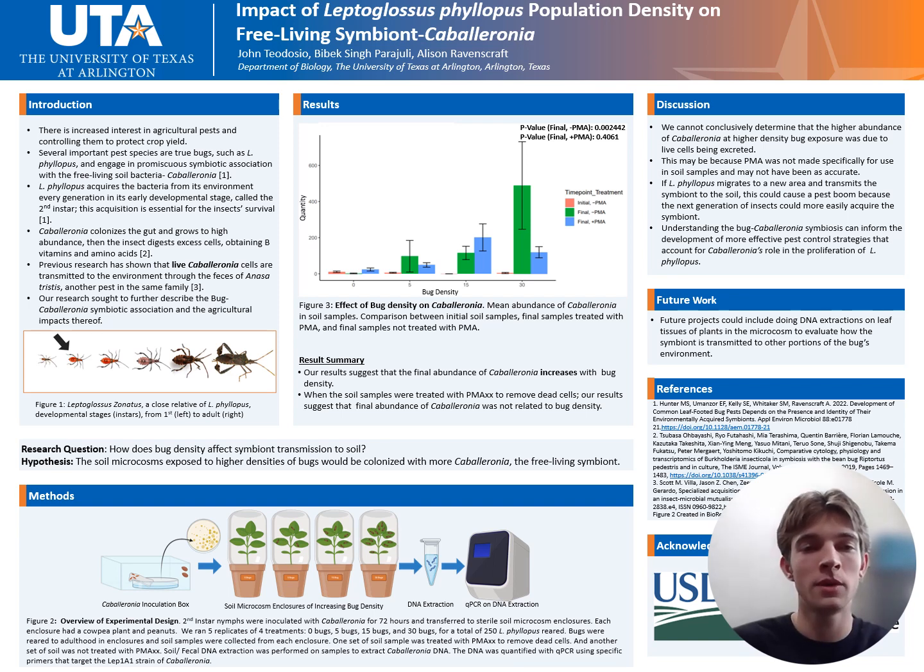If Phallopus migrates to a new area and transmits the symbiont to the soil, this could cause a pest population boom because the next generation of insects could more easily acquire the symbiont. Understanding the bug Caballeronia symbiosis can inform the development of more effective pest control strategies that account for Caballeronia's role in the proliferation of Phallopus.